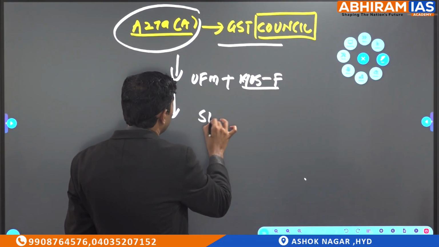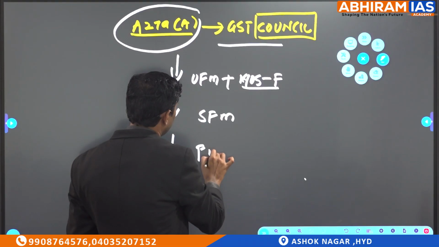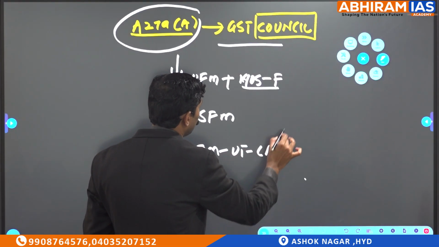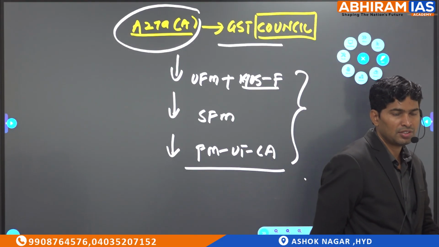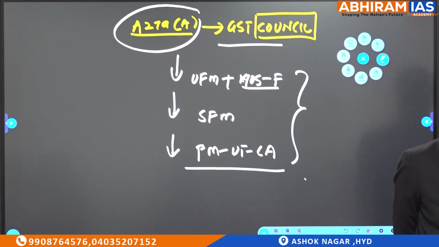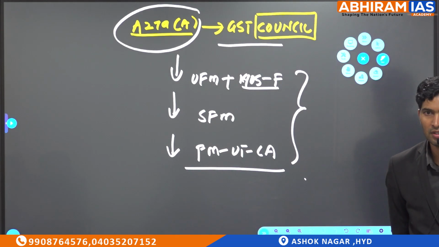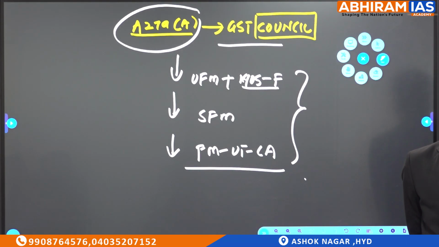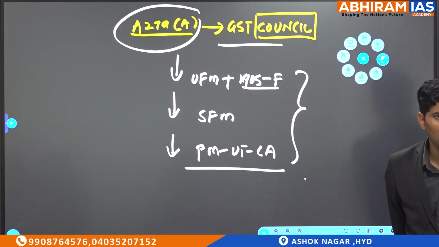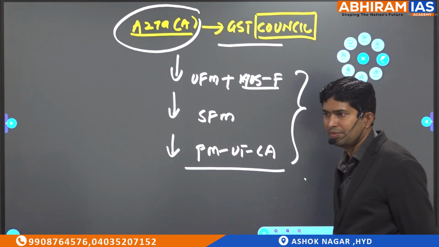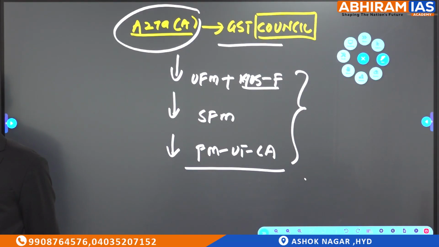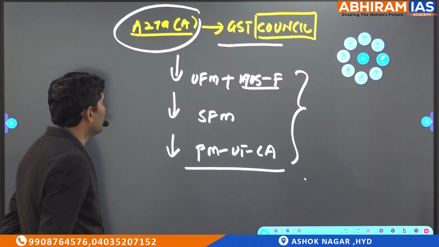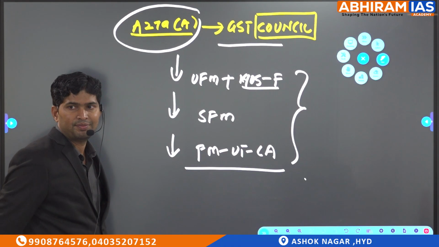Plus State Finance Ministers plus Finance Ministers representing UTs which have legislative assemblies. Which union territories have legislative assemblies? Pondicherry, Delhi, Jammu and Kashmir. These union territories have legislative assemblies also. So when they have a legislative assembly, they have a chief minister, they have a finance minister also. So who will be there in GST Council, sir? All these members will be there.